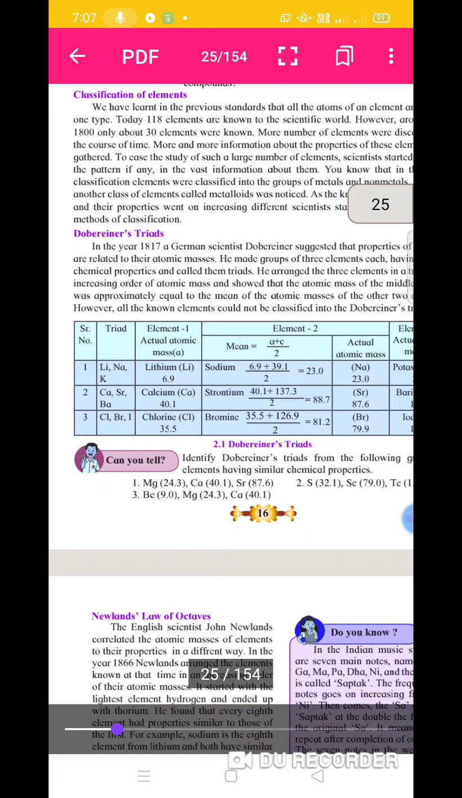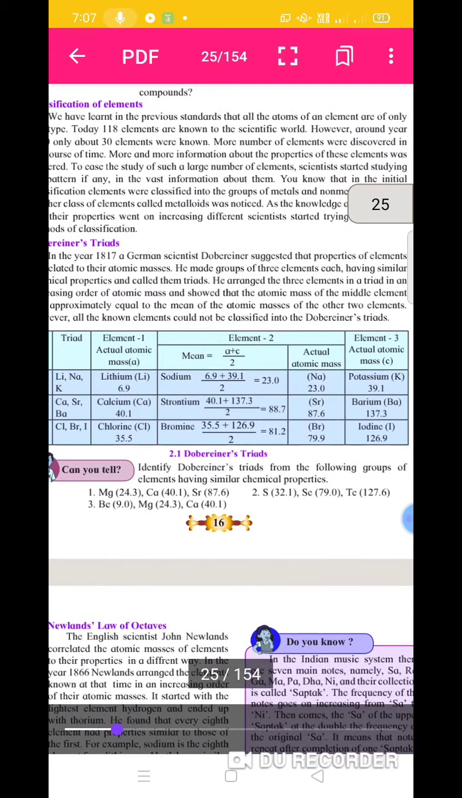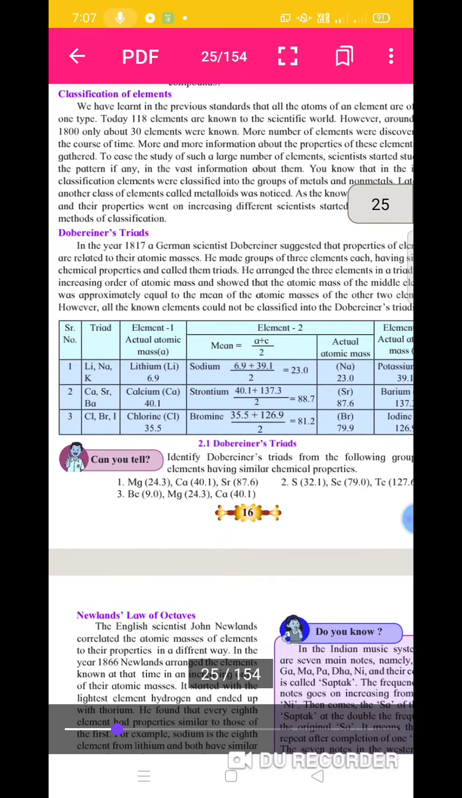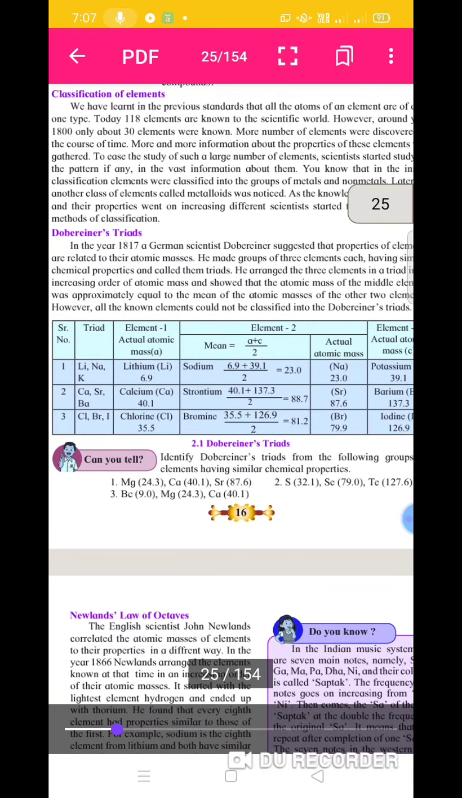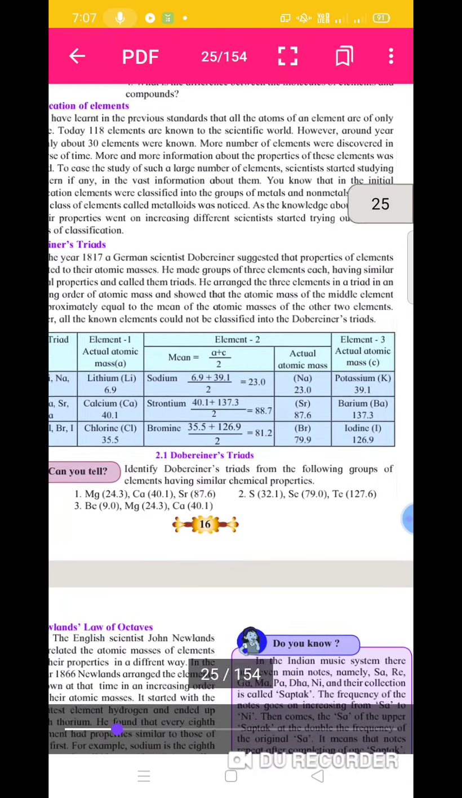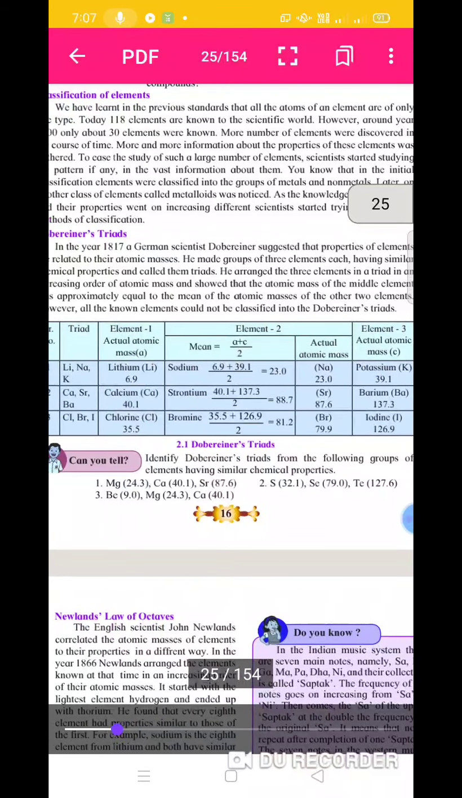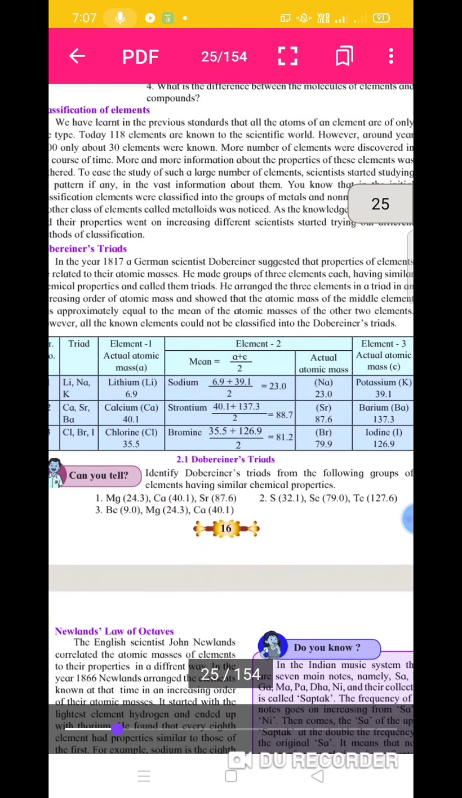Now consider the first point, classification of the elements. In the previous standard we studied that atoms of an element are of only one type. Today 118 elements are known to the scientific world. How many elements are known today? There are 118 elements known today.